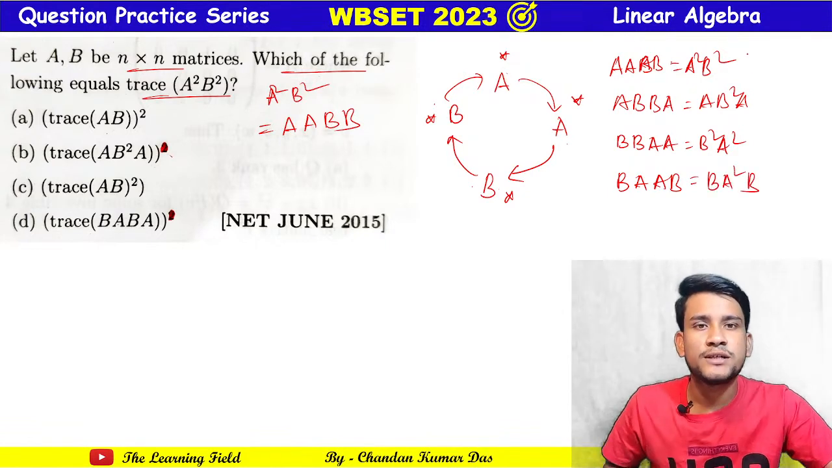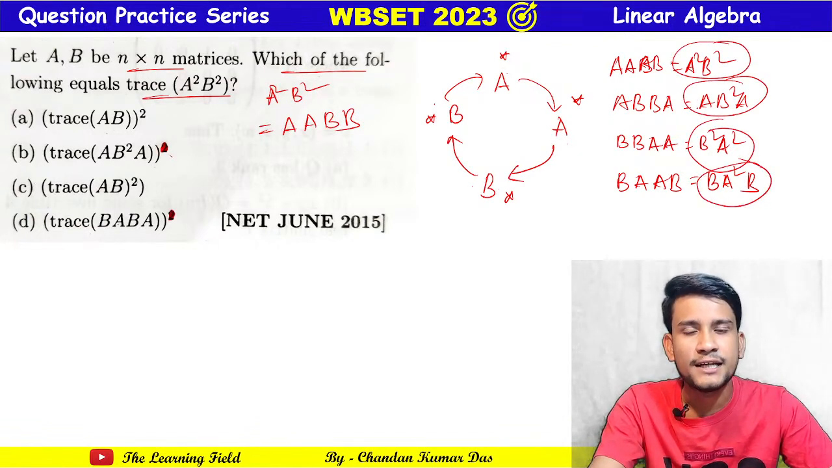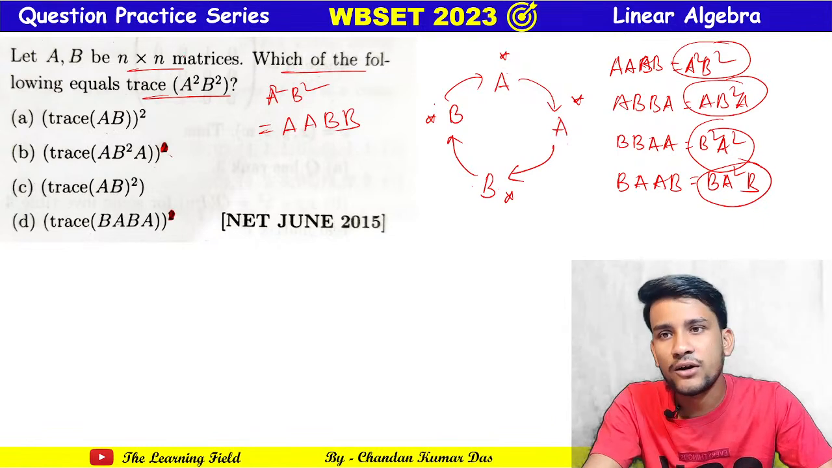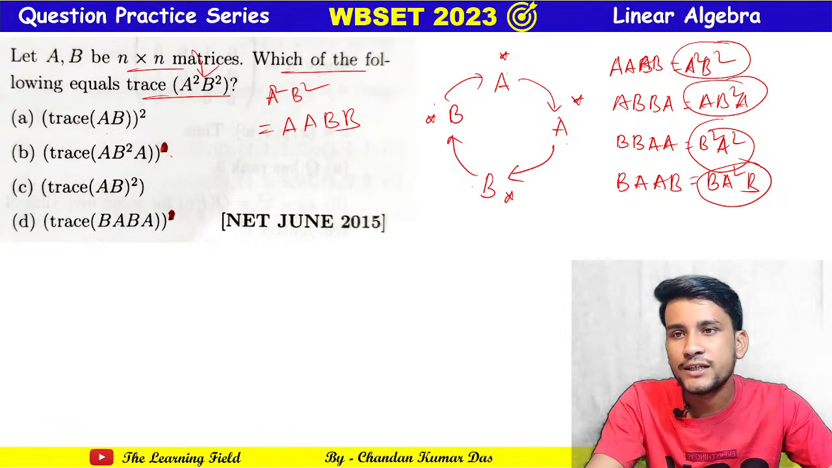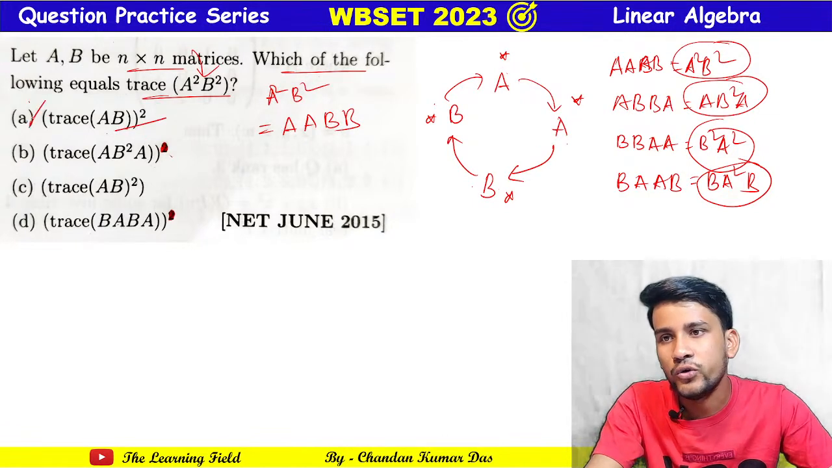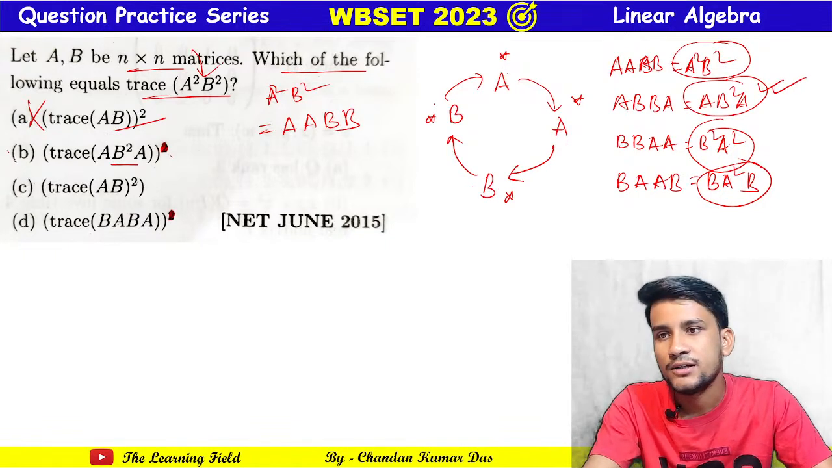So the trace of these 4 matrices, these and these are all the same. So here only one is given, A square B square. Now we see which option is given. Trace of AB whole square, no. Trace of A B square A, yes, this one is given, option B, so it is correct.